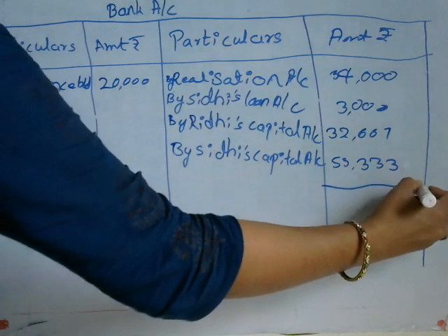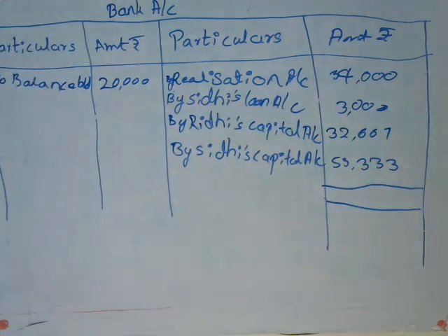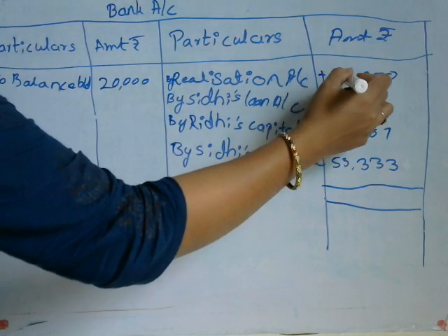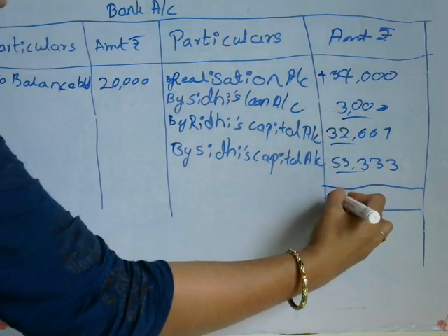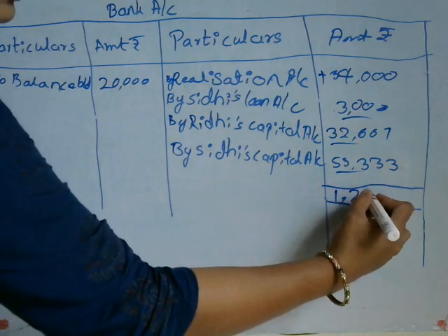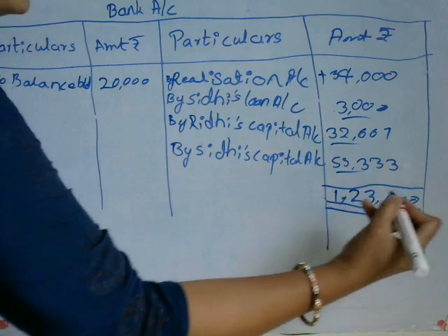So the total amount on the credit side is 1,23,000. We need to add these amounts: 34,000, 3,000, 32,667 and 53,333. So the total is 1,23,000 rupees.